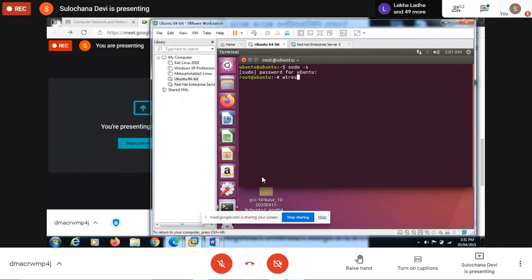Or we can start Wireshark on the Red Hat also.